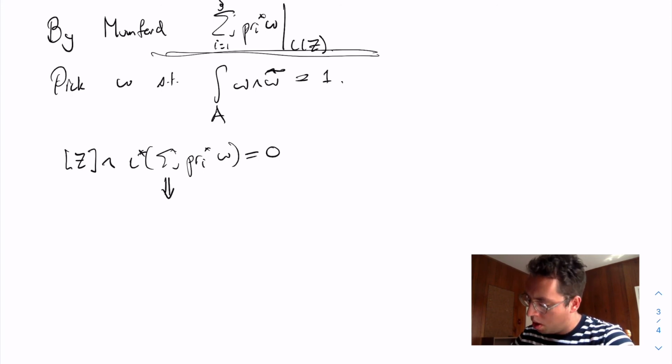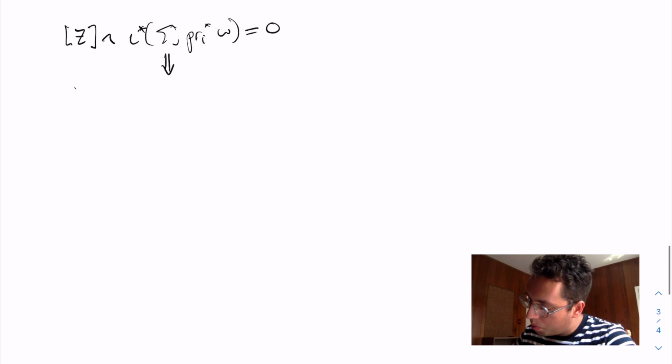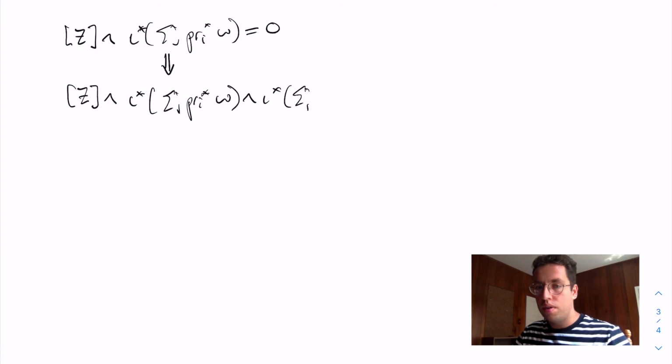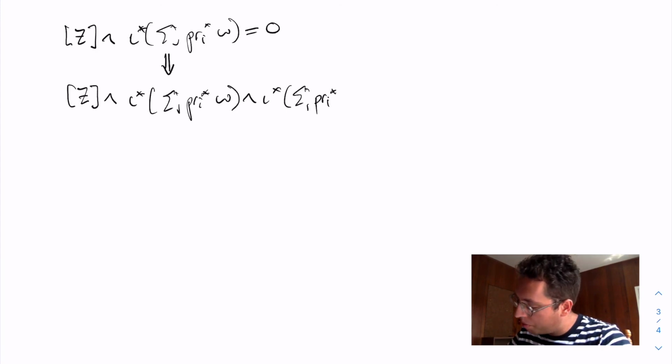And this has to be equal to 0. But in particular, this implies a slightly weaker statement, which is actually going to be the one that we're going to be using, since in that case it happens that this weaker statement gives us exactly what we want, and it makes the computation much simpler. So I can pull back this holomorphic form, and again I can wedge with a pullback of the sum of the pullbacks of the anti-holomorphic forms.